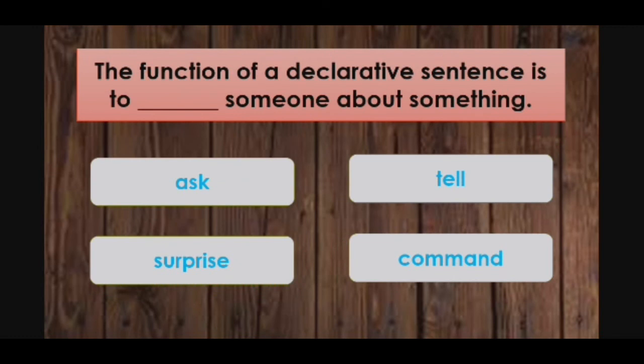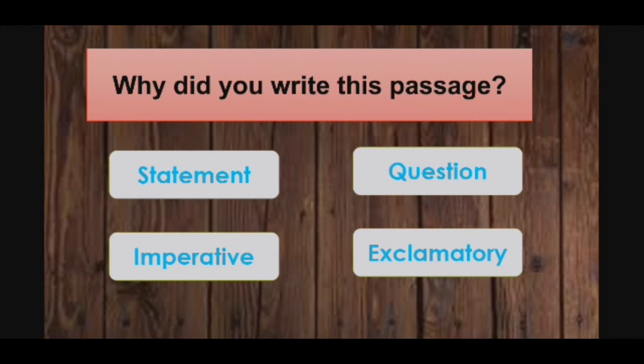Alright. Next, the function of a declarative sentence is to dash someone about something. It's very easy. The very first type of sentence. Let us click on tell. Yes, this time it's the correct answer. Third, why did you write this passage? What kind of sentence is this?